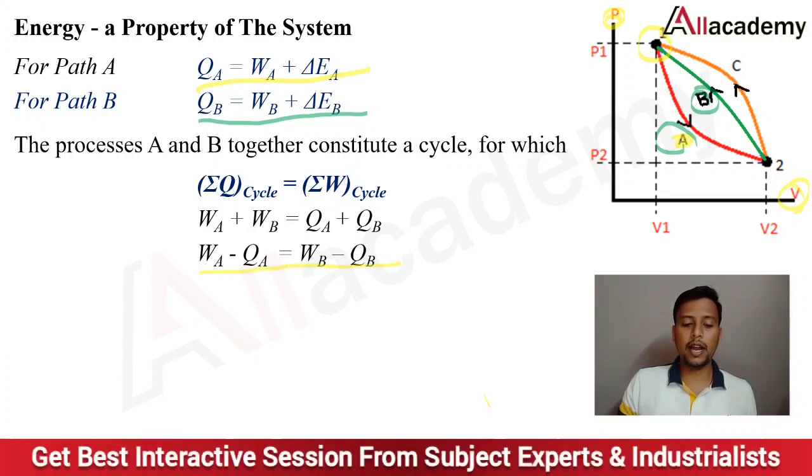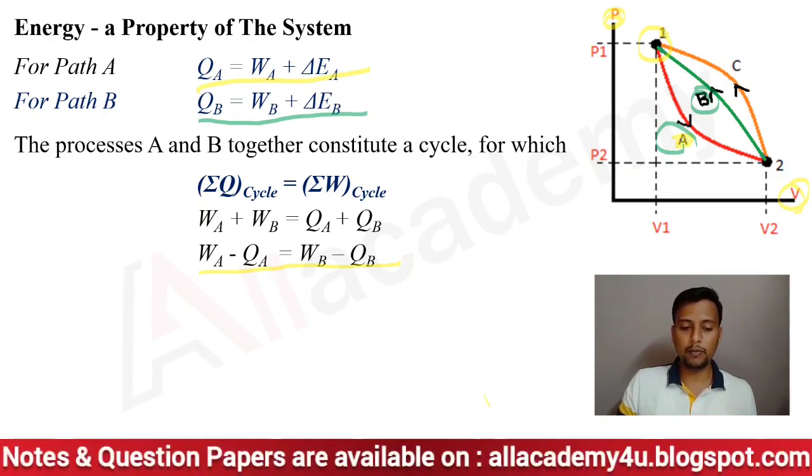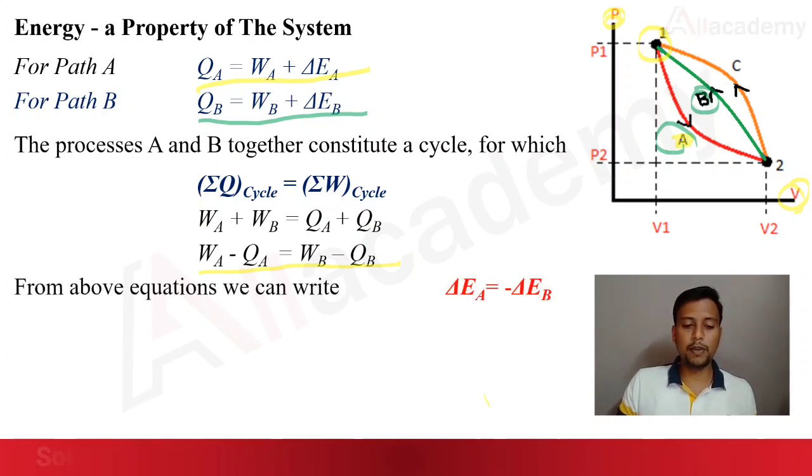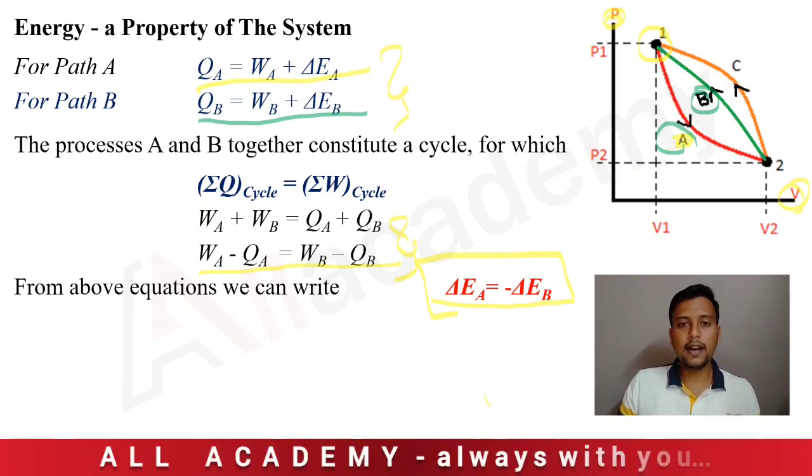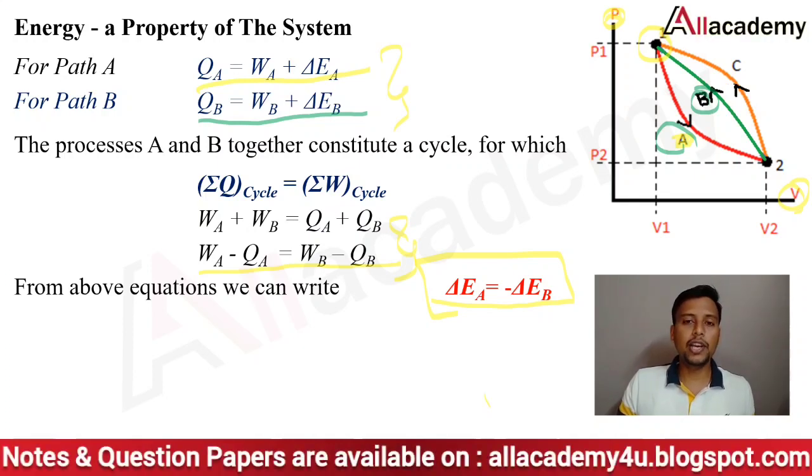From these equations, after simplifying and comparing, I can write delta EA equals minus delta EB, which means the change in the stored energy in path A equals the negative of the change in the internal energy from path B.